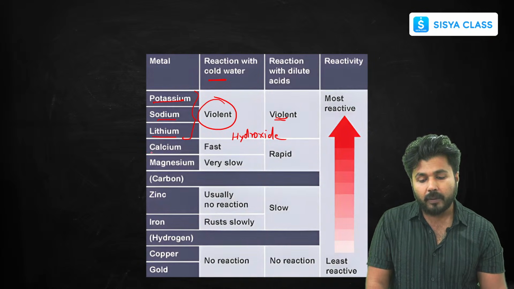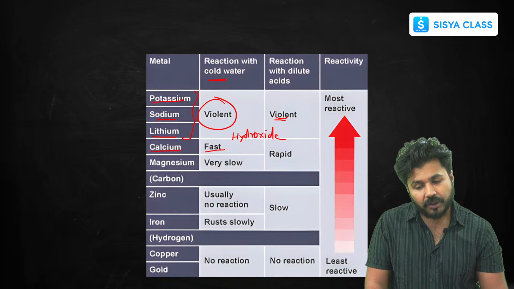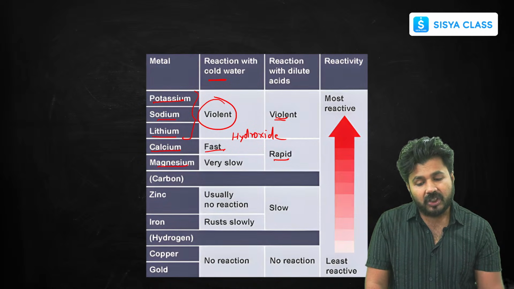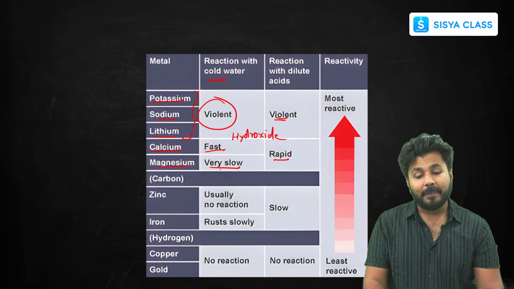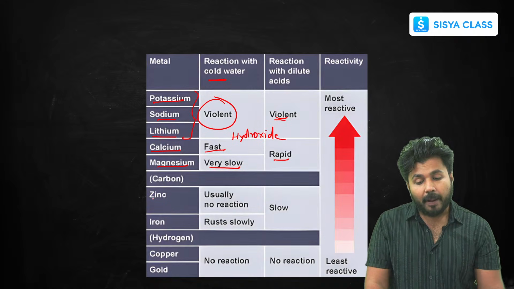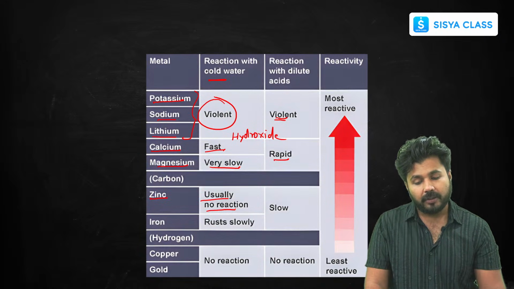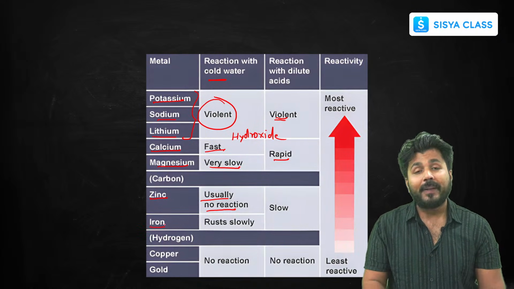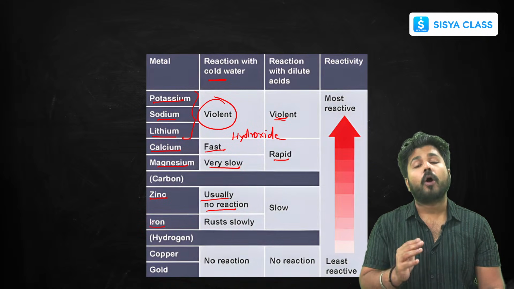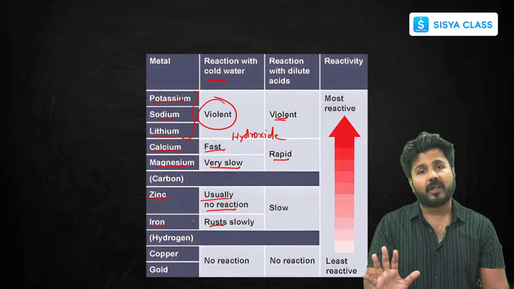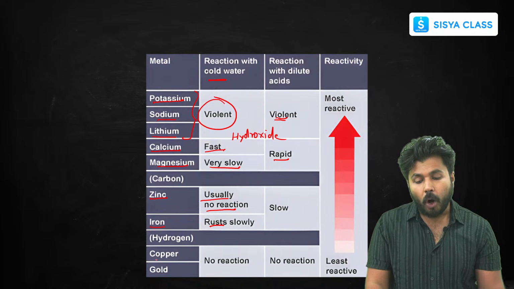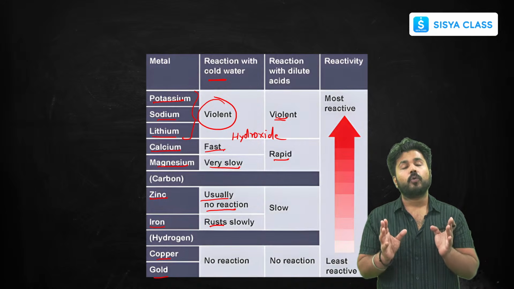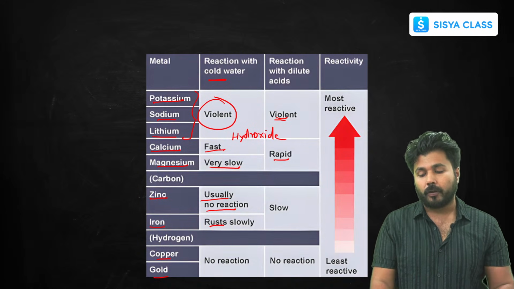Now if I talk about calcium, it is a fast reaction. It reacts rapidly but not that violently. Magnesium is very slow. These are medium reactive elements. Zinc usually shows no reaction with cold water. I am talking about cold water; then we'll see hot water and steam also. For medium reactive metals, you have to use either hot water or steam. Iron only forms rust, it does not easily react. Copper and gold show no reaction with cold water. So what is the conclusion? Only the most reactive metals react with cold water.